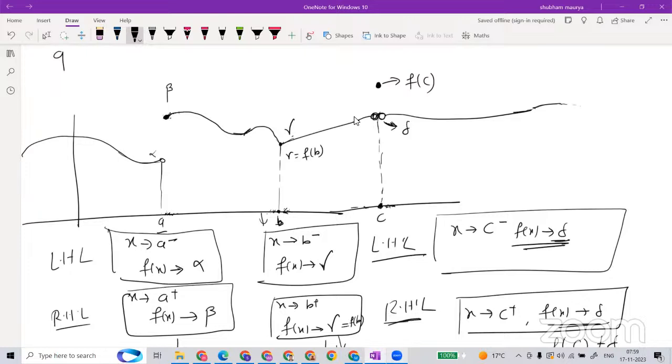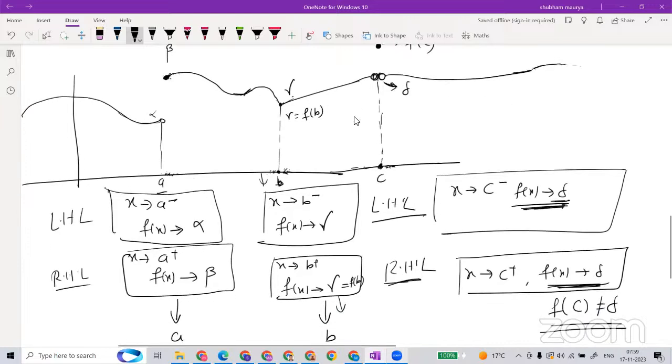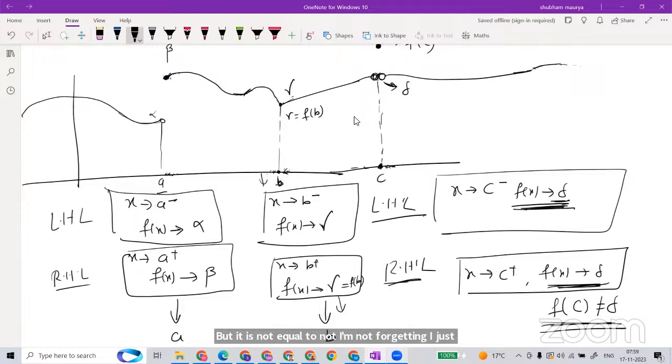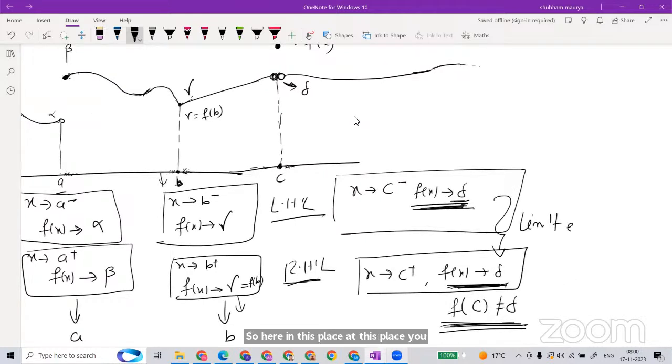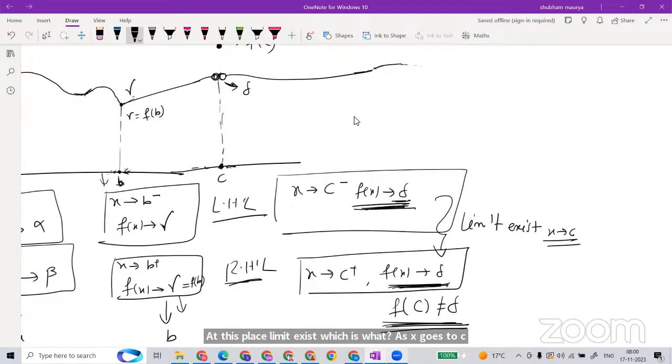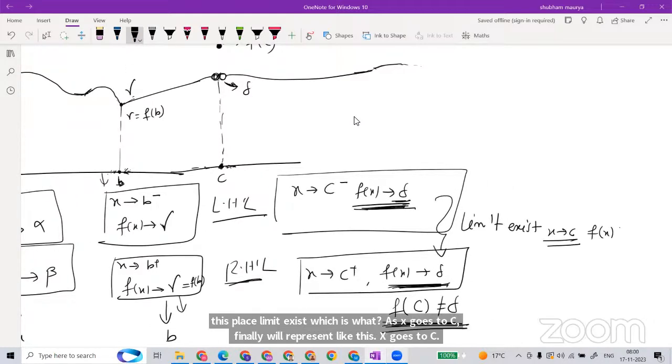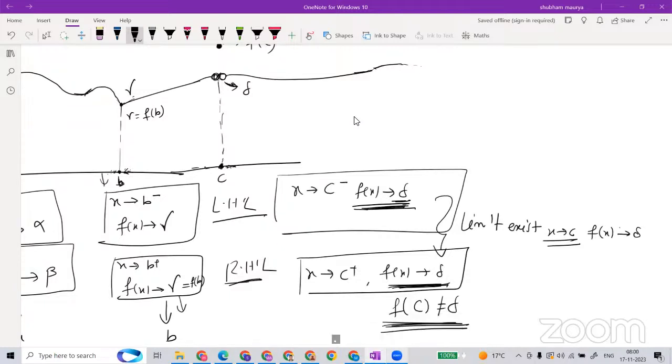I forgot to tell you that the left limit and right limit are the same, but not equal to the function value. So at this place, you will say the limit exists. As x goes to c, f of x goes to delta. So the limit exists but the function is not continuous.